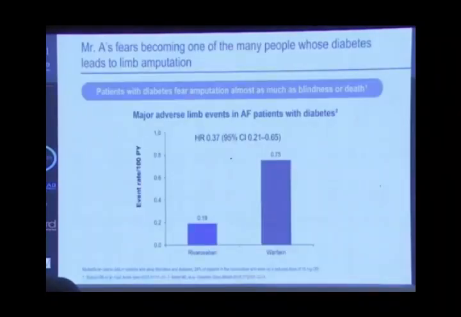Can we protect him from being amputated? Patients who are diabetic have a risk of amputation, a risk of diabetic foot. So if the patient has atrial fibrillation and is diabetic, and he's taking rivaroxaban, does this decrease the rate of amputation? Yes, it has been shown that in comparison with warfarin, there was a significant reduction in the amputation rate. So it is not only reducing stroke, it also reduces the amputation rate in those patients.